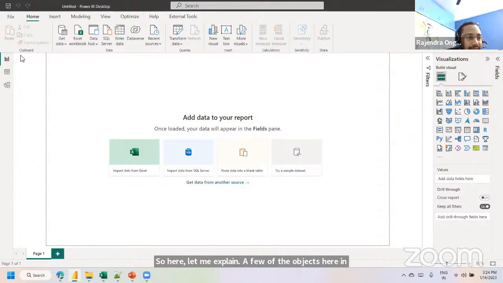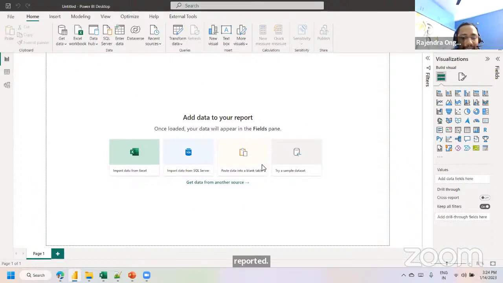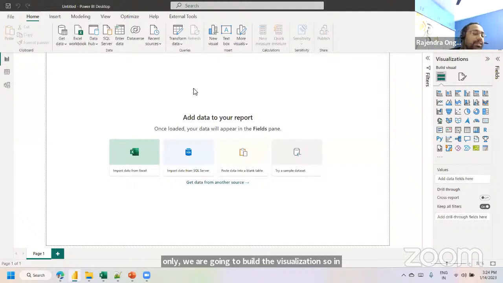If you can observe this, on the left-hand side there are three important objects. Report view: by default, you are going to view it as a report view. In this particular canvas, we are going to build the visualization. In this area, we can drag and drop the visualizations from your right-hand side and place them with the data part. As of now, I haven't extracted any data here.